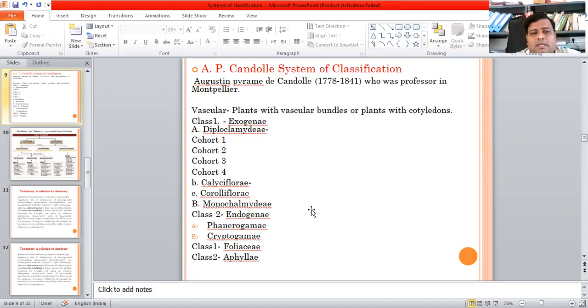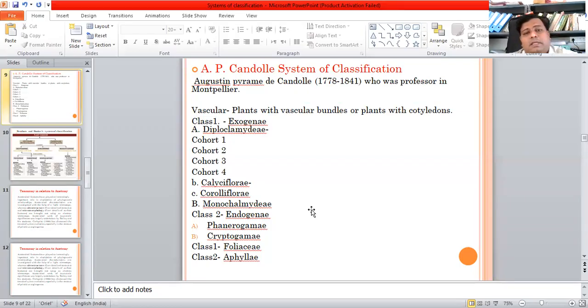Division B, Calyciflorae, flowers perigynous or epigynous, stamens inserted on the calyx tube. Orders 47 to 84 were considered in this Calyciflorae. Corolliflorae, flowers gamopetalous and hypogynous, stamens epipetalous. Orders 85 to 108 were present in this. Monochlamydeae, flowers with a single whorl of perianth. Orders 109 to 122 were in this.